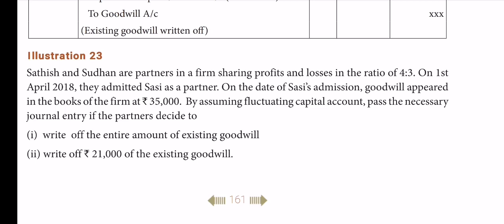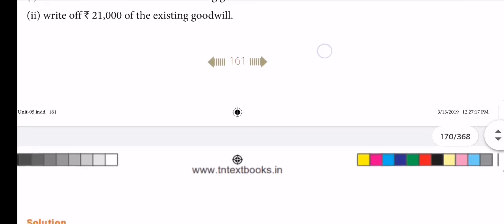Second one, write off 21,000 of existing goodwill. Two cases, what's the accounting treatment? Okay, good. Now see it.